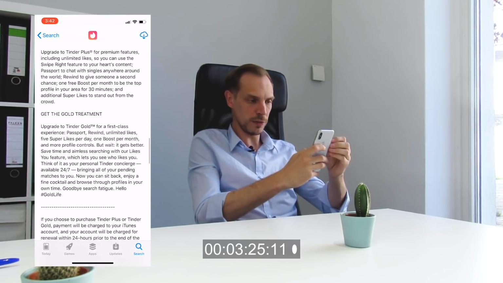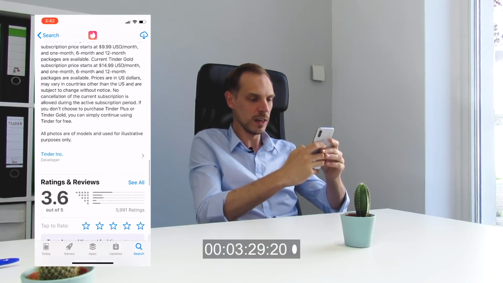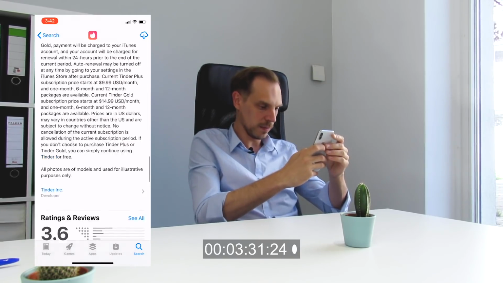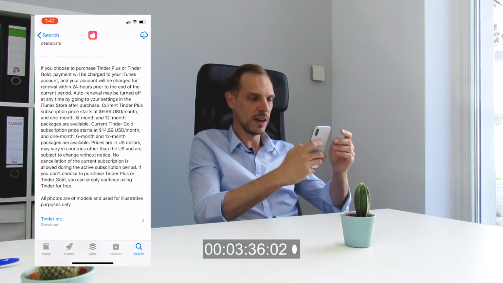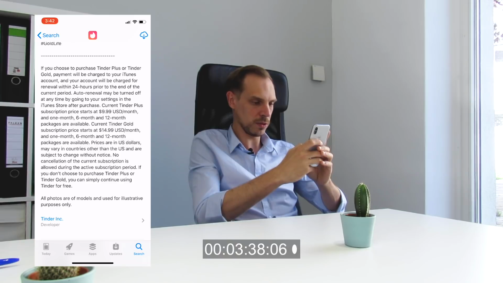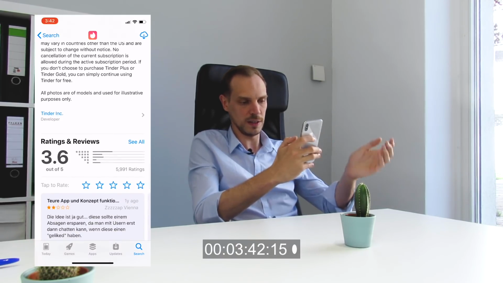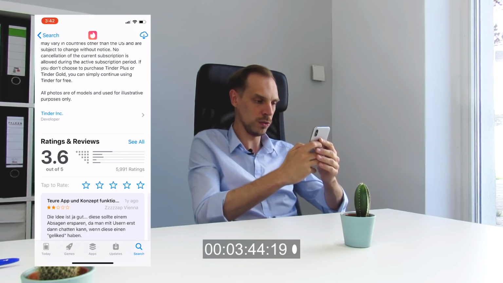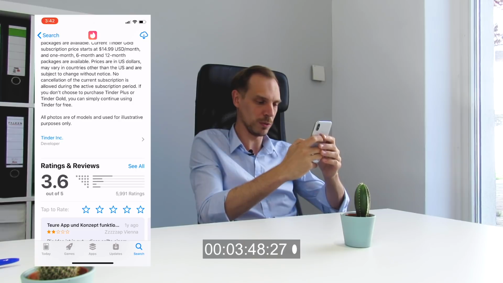The description itself seems to be very structured, and the headlines seem to be very thoughtful. Also the text, what is Tinder Plus, what is Tinder Gold, where they describe their subscription service, is stated within the description, which is something that Apple asks to do, and if you don't do it, they won't let your app go through the review process.